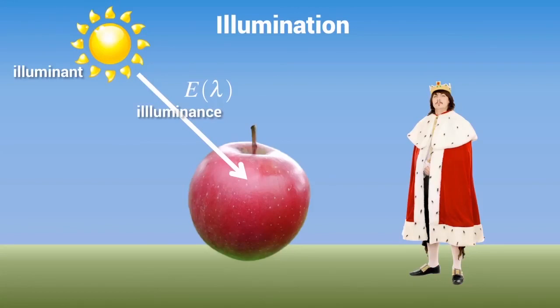So let's summarize. We have light comes from an illuminant, and it produces illuminance of the scene, and we can describe that light in terms of its spectrum. So we use the symbol E to represent the illuminance, and it is a function of the wavelength. And we've looked at various sorts of illuminants. We've looked at blackbody radiators, light-emitting diodes, compact fluorescent tubes, and lasers. Each of them have got a different spectral characteristic.